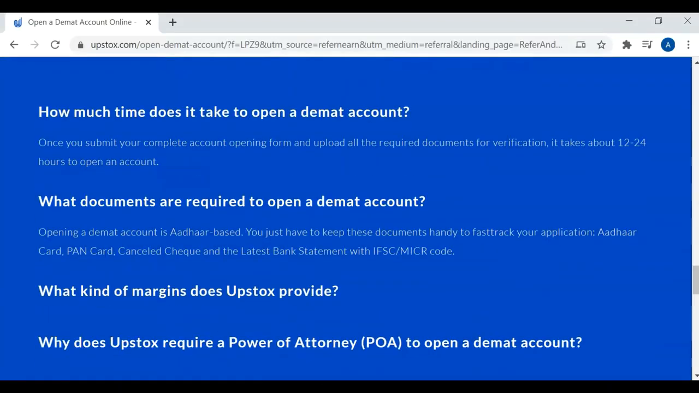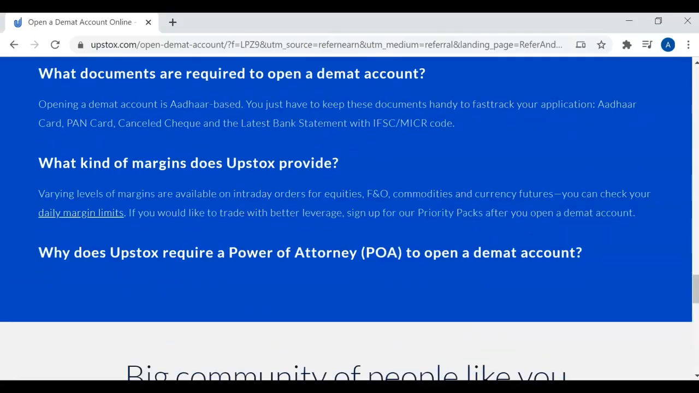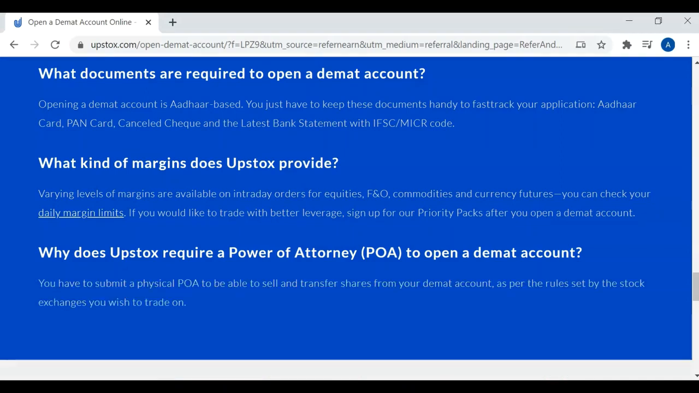Now we will see what documents are required to open a Demat account with Upstox. You need an Aadhaar card, PAN card, a cancelled cheque, and the latest bank statement with IFSC and MICR code. What kind of margins does Upstox provide? There are different plans basically: Basic plan and Priority plan. In the Basic plan, the annual rental will be less, but the margin you can leverage will also be accordingly less.